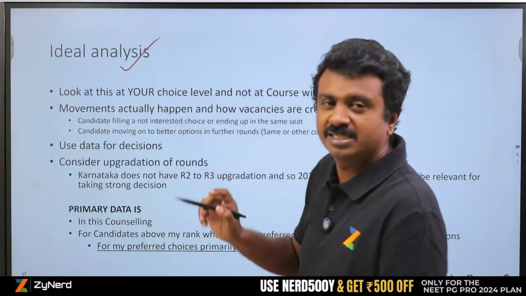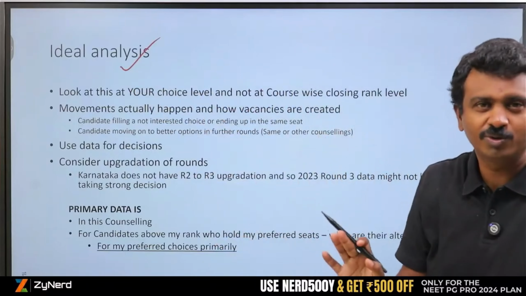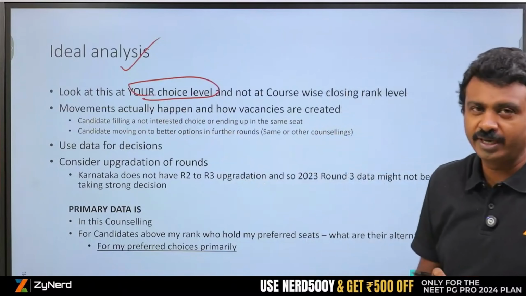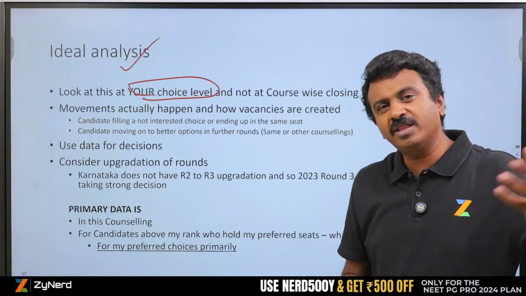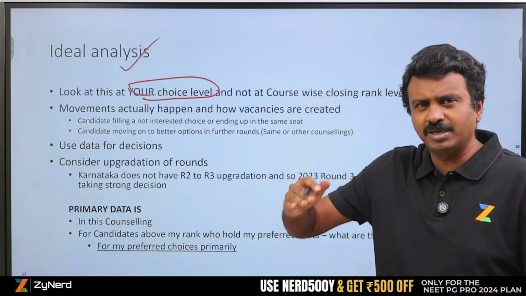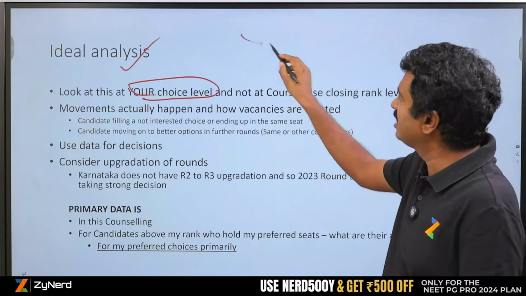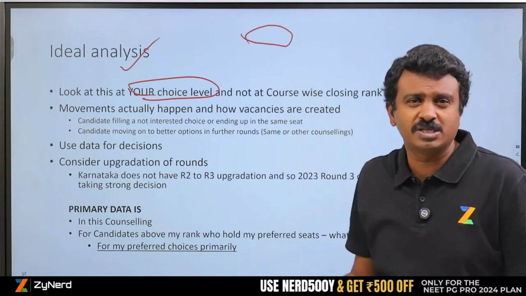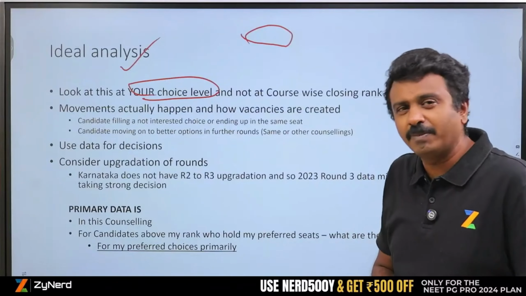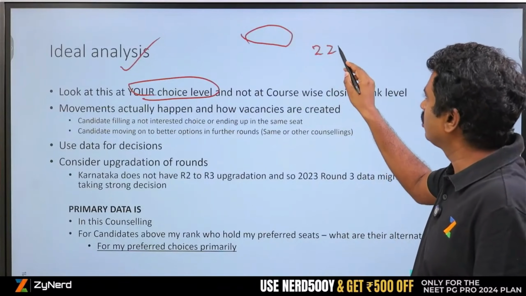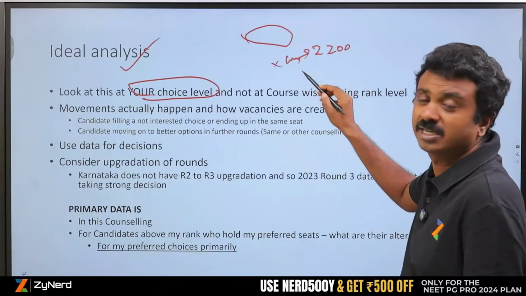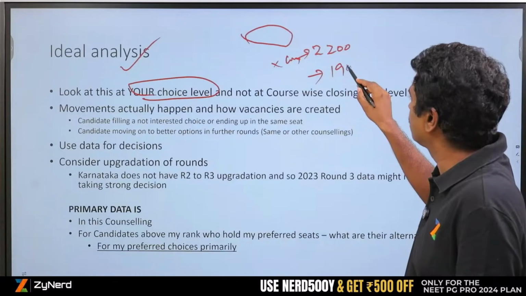And the ideal analysis, we look at the ideal analysis, and post this we will move on to allotment mapping. Look at your choice level. There is no point in looking at what has happened to all the other seats primarily. Looking at where radiology closed at this rank, medicine closed at this rank, at the top level these are the ranks. We haven't published any of the course-wise closing ranks. We can publish, it may be a 10-minute job, but we haven't. Radiology closed at 2200 last year, let us say radiology or course X closed at 2200 last year. This year it has closed at 1900.